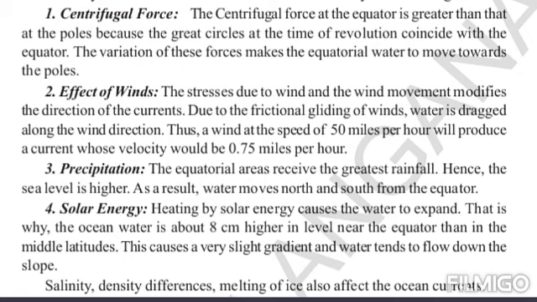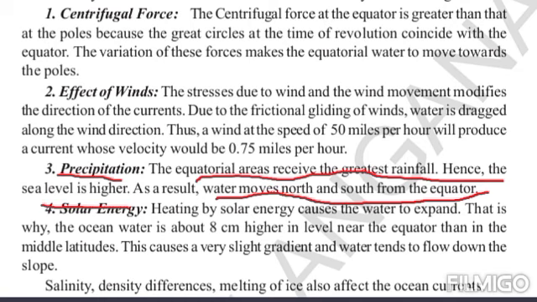We get power due to wind also. A wind of 50 miles per hour will produce a current whose velocity would be 0.75 miles per hour.